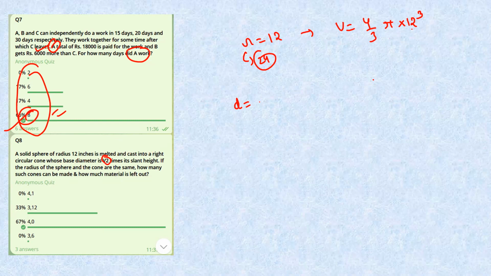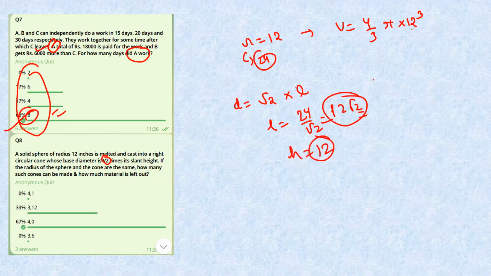Diameter is root 2 times its slant height. Slant height is basically L. So slant height L will be diameter by root 2, so 24 by root 2, which is 12 root 2. So height will easily be 12, because the radius is 12. This is 12 root 2 and radius is 12, so height will be 12. Then only this will add up. Or you can use Pythagoras, but you can easily spot that if this is 12 root 2 and this is 12, then it certainly has to be 12. That is quite obvious.